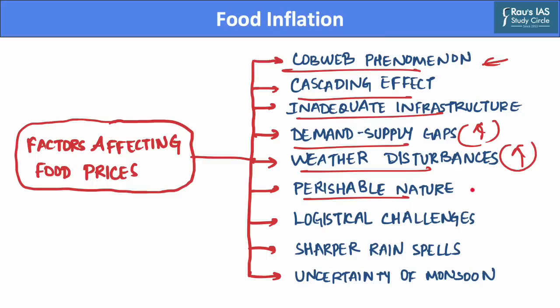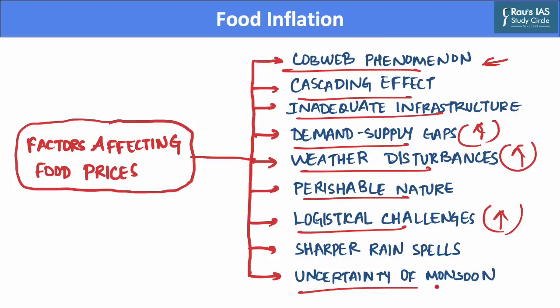And as a result, the perishable food products get damaged due to fluctuating weather. Also, there are logistical challenges associated. When it rains, transportation becomes a big issue and it leads to high transportation charges. And this further adds to the prices of food products.